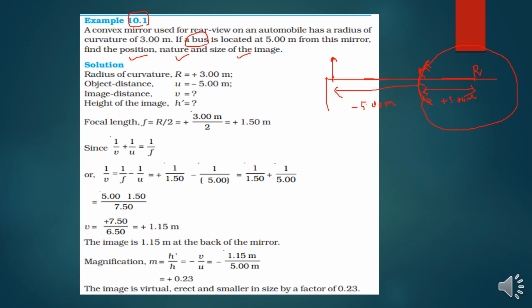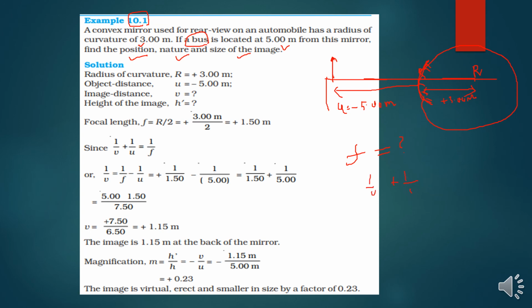So how to find this? We should think about it here. They have given only the radius of curvature and the object distance, that is u. So if you want to find the image distance or the magnification of this particular spherical mirror, we need the focal length.